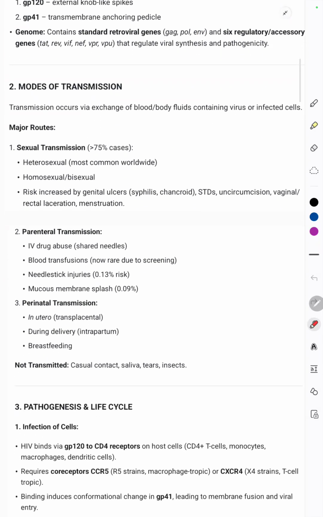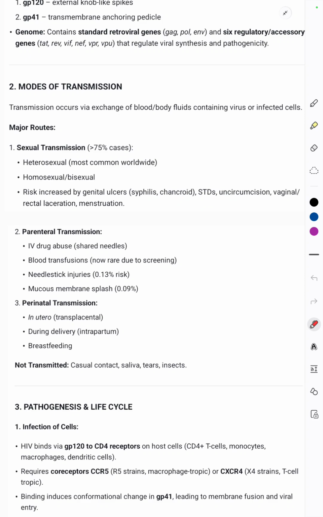The mode of transmission is by the exchange of body fluids containing virus or infected cells. The major route is sexual transmission. Heterosexual transmission is the most common worldwide, but the chances of getting transmitted are more in case of the homosexual route. The risk increases by genital ulcers like syphilis, chancroid, STDs, being uncircumcised, and rectal laceration. So these are the conditions, that is prevalent STDs, that lead to a rise in HIV transmission through the sexual route.